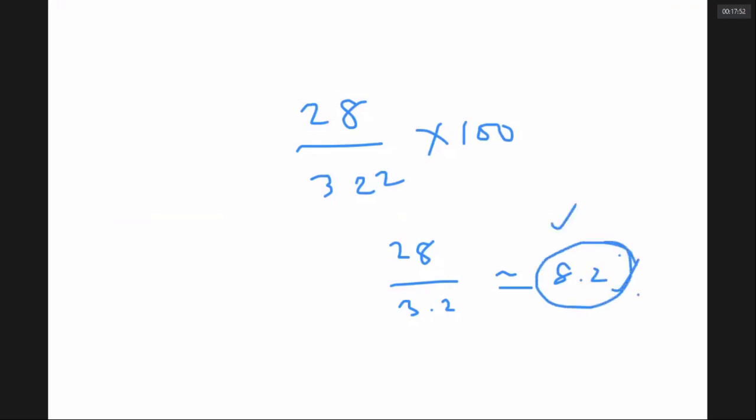You are able to judge that it takes a lot of time because though you remember the chloramphenicol structure, it is taking roughly 2 minutes. Then if you know all this, you can try to solve it only in IIT Advanced, because in IIT Advanced you get less number of questions, more time. In IIT Mains, if you get this question, you simply leave it. Or because you are already familiar, 28, because you know there are 2 nitrogens, 28 by 322 into 100. Like that you can leave, if that option is there.